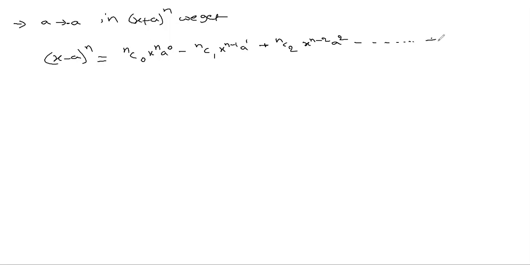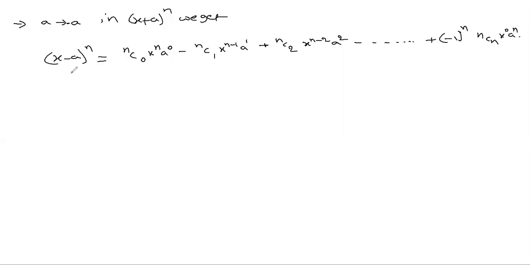What will be the last term? Negative 1 whole power n, because we don't know whether n is even or odd. If n is even, you'll get positive. If n is odd, you'll get negative. So the last term is negative 1 whole power n nCn x power 0 a power n.